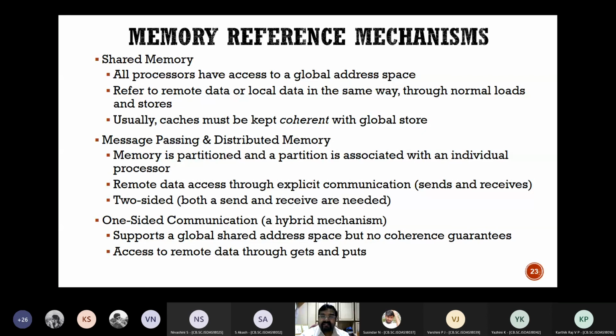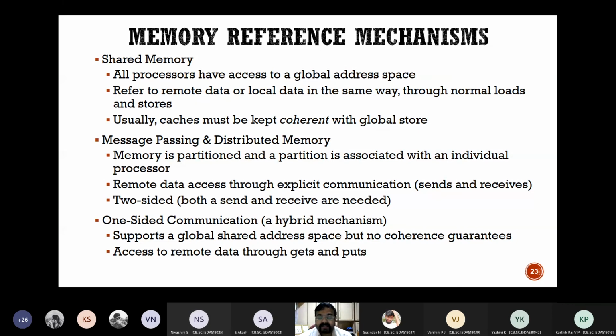Now there is another way: distributed memory. Memory is partitioned, and a partition is associated with an individual processor, meaning that partition will be used by the processor, and everything is stored in that partition. But even though one processor has a partition, it may need data from the other processors' partitions. So you need messages for sending and receiving.